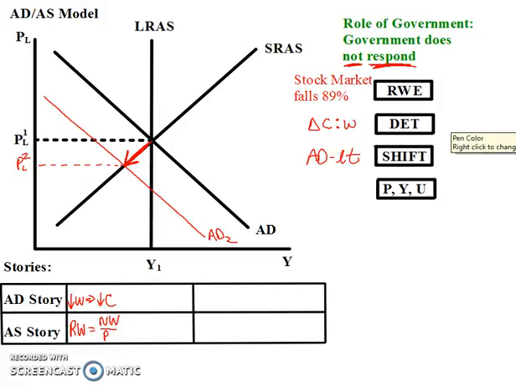If nominal wages are sticky in the short run, they don't change, then that means that as people buy less stuff and prices come down, real wages are going to rise. So if someone's making $50,000 a year and prices go down and they're still making $50,000 a year, their nominal wages have not changed, then real wages are going to rise.